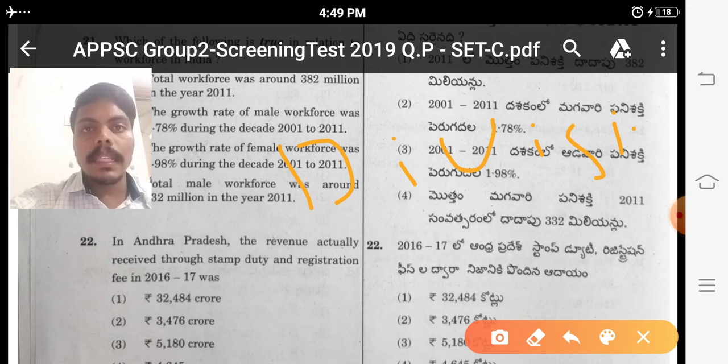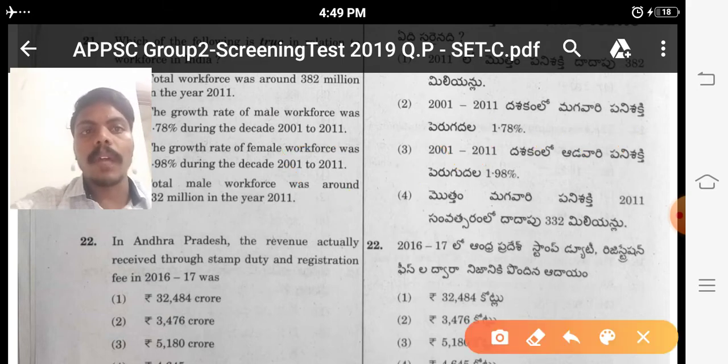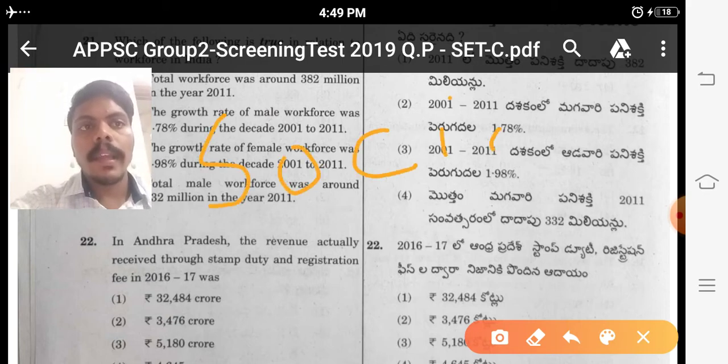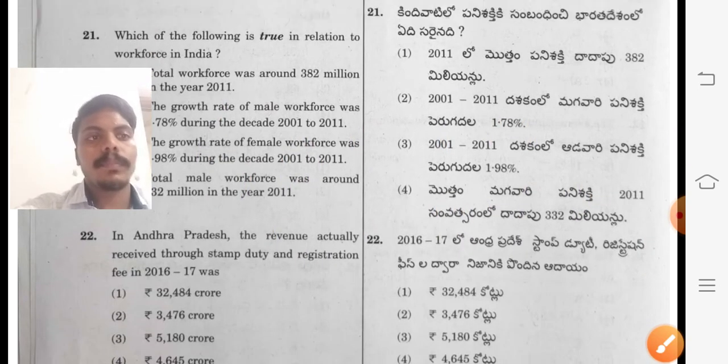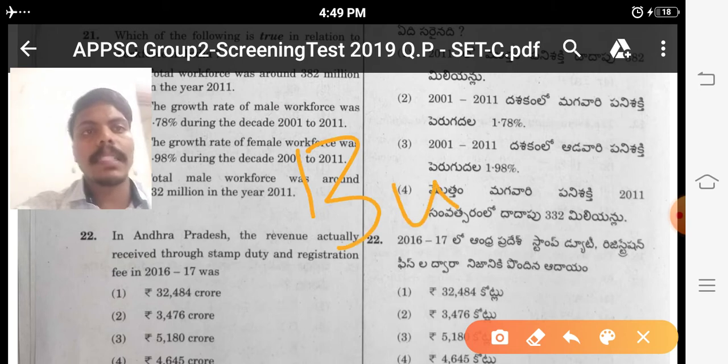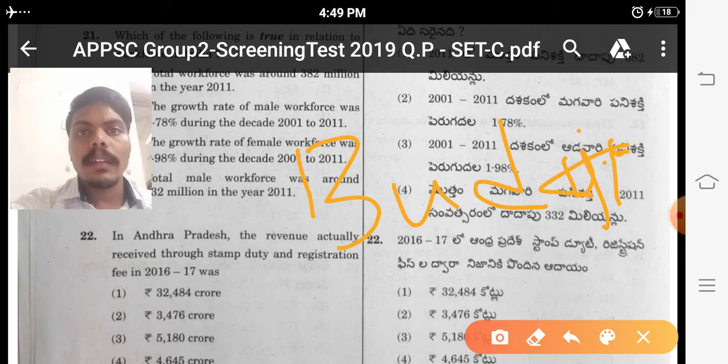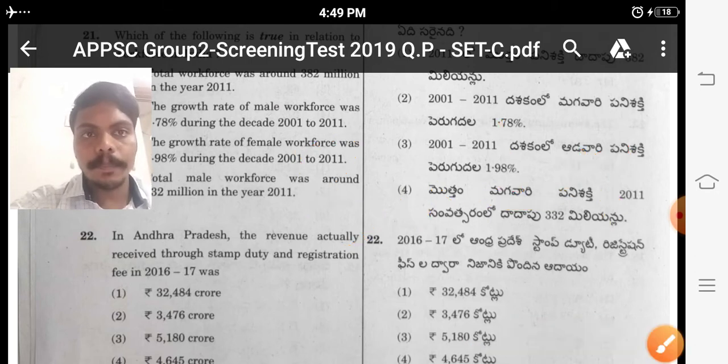Here I want to tell two important things for our exam, that is the socio-economic survey before the budget. Before any state budget or the nation's budget, they give a socio-economic survey, and we have to read that. It is very important. If you read that economic survey or budget, we will answer such questions easily.